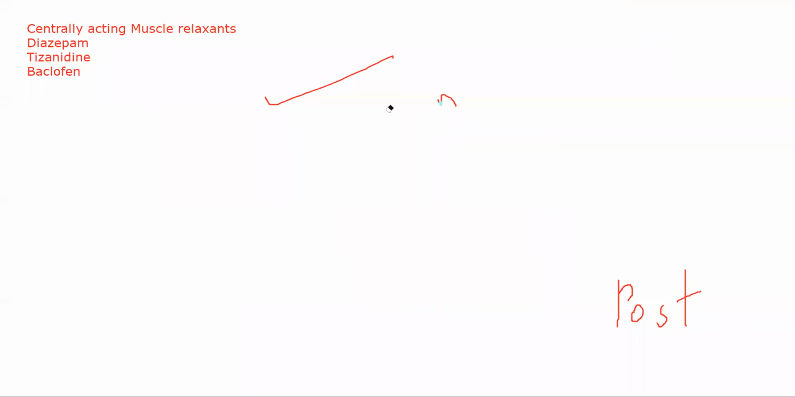Sir, baclofen, can you repeat? Baclofen, okay. When we studied diazepam, I told you what GABA is, right? GABA is an inhibitory neurotransmitter. It will inhibit transmission of impulses, right?